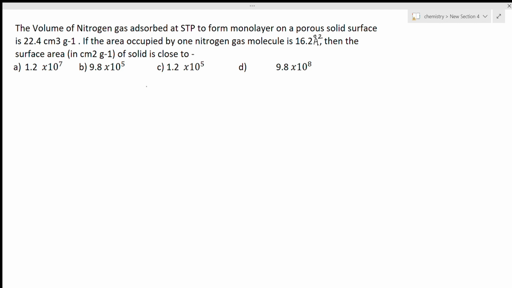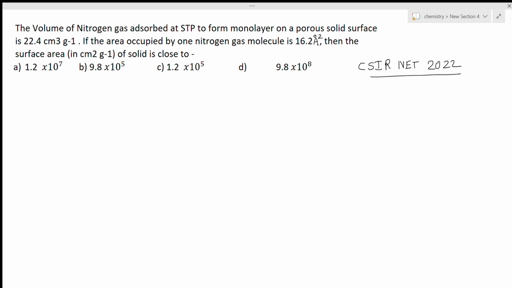Hi students, welcome to chemistry classes. I am Priyanka Jain and you are watching questions from CSIR NET 2022. This question is from the February 2022 question paper. The question is based on the basic concepts of the mole concept, a general basic thing.